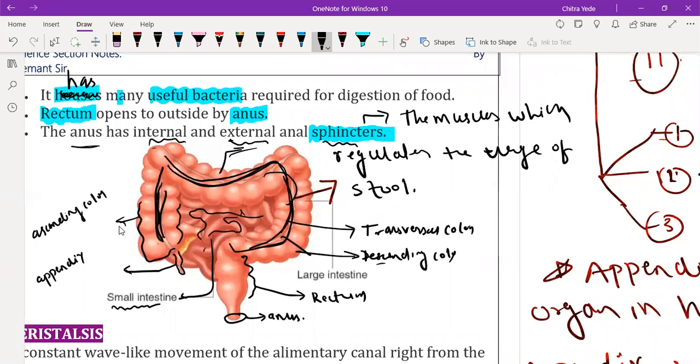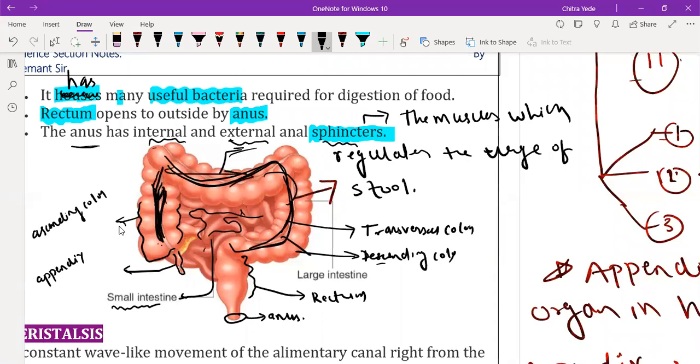In order to absorb water, salts and electrolytes from the digested food and the residue of undigested food, it has to pass through this pipeline structure of the large intestine. The first region is called ascending because food is pushed in an upward direction.